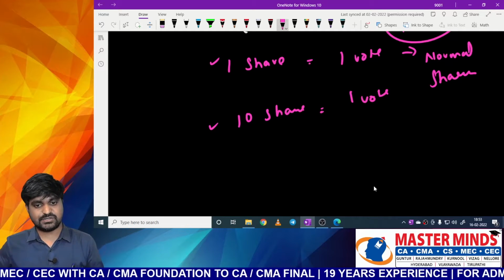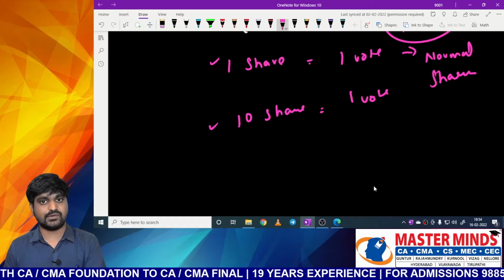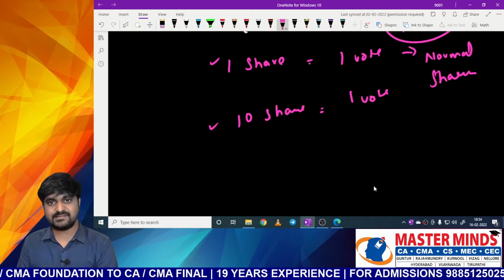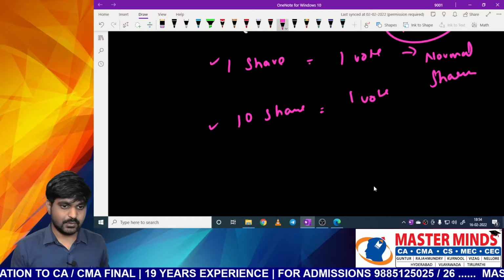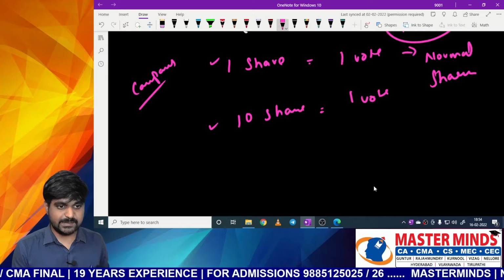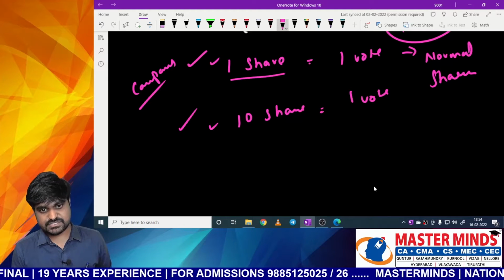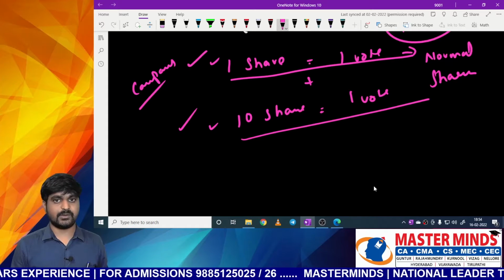So like this: 10 shares is equal to 1 vote, 10 shares is equal to 2 votes, 10 shares is equal to 5 votes. This type of shares are called equity shares with differential voting power. When a company is having these types of shares, nothing but shares with normal voting power as well as shares with differential voting power.